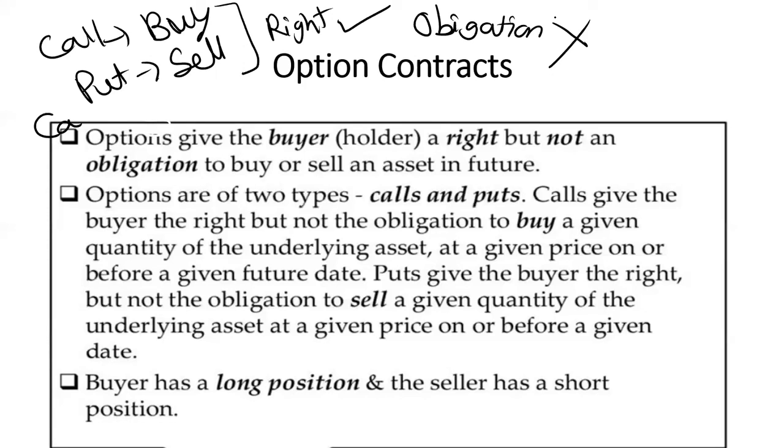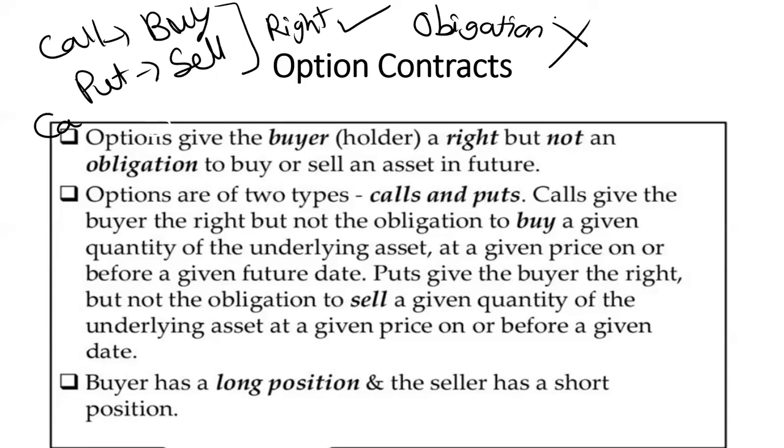Sorry, underlying asset, not currency. It gets the underlying asset at the price before the given date. Option has an expiry date. Always remember, in case of futures and forwards, there was no concept of expiry date. But in case of options, there is a concept of expiration date.